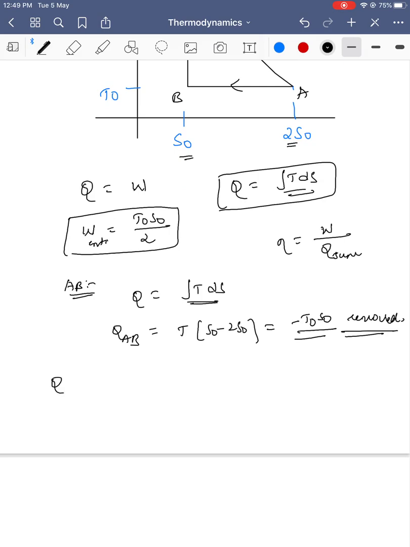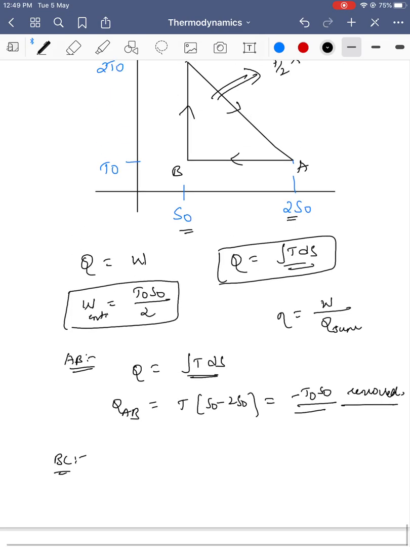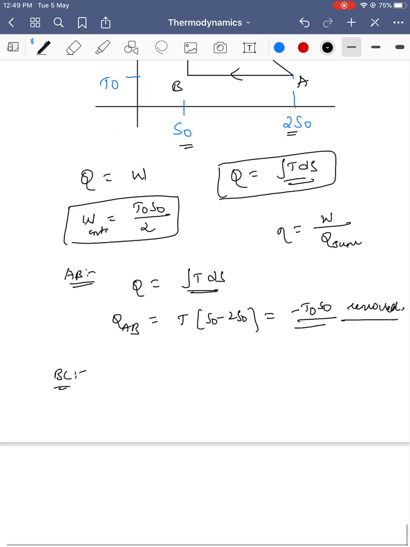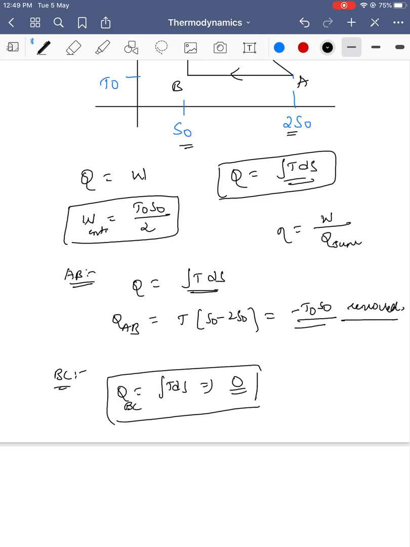Next, let's go to the BC process. In the BC process, what is constant? Entropy is constant. Q is equal to the integral of T dS. If entropy is constant, Q is equal to 0. So Q in process BC is equal to 0.